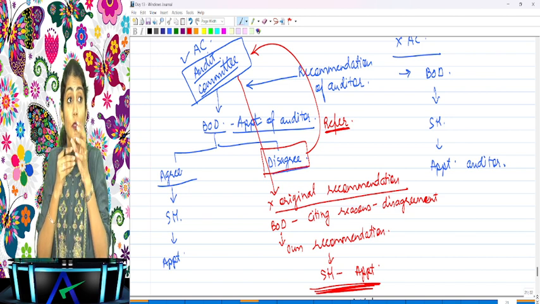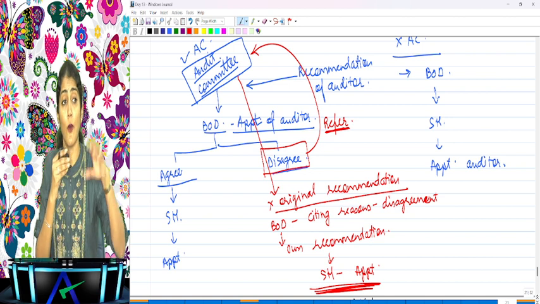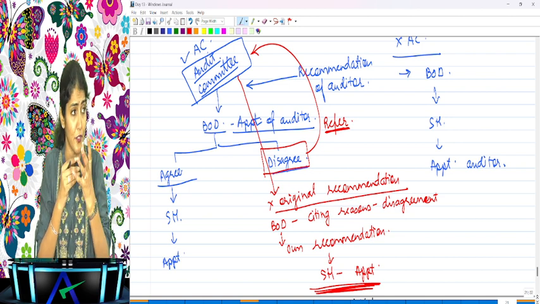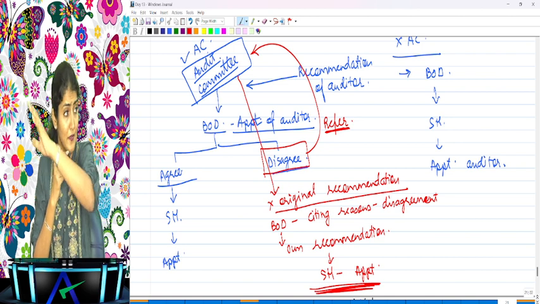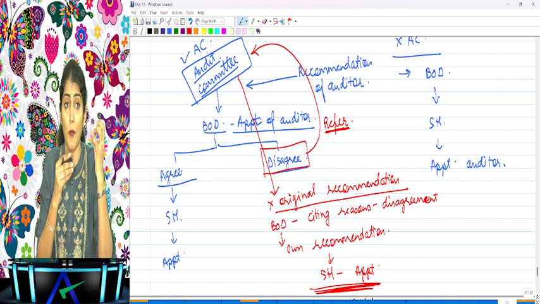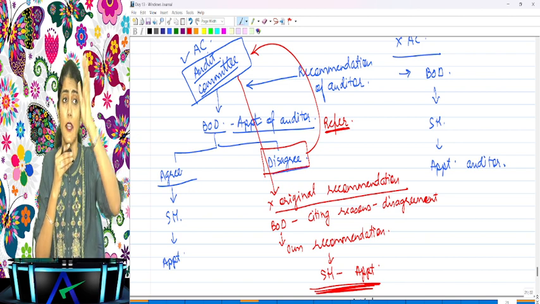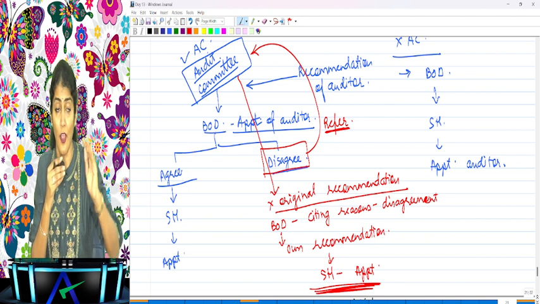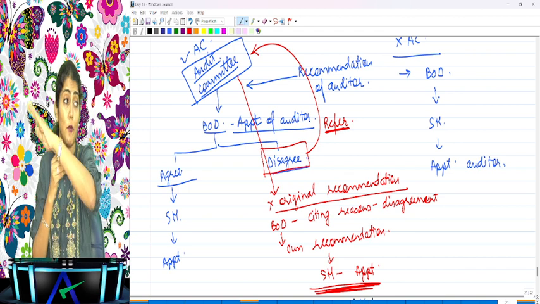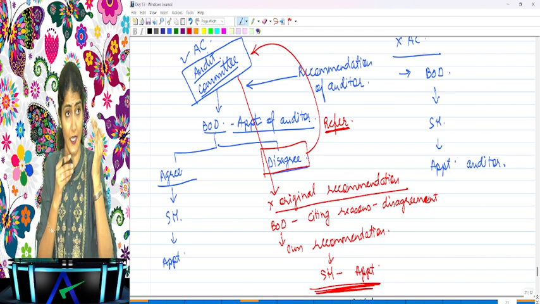Provisions relating to the audit committee. So, it is for formality's sake that the power for the appointment of the auditor has been given to the members, the shareholders, but actually who gives the recommendation for the appointment of the auditor? The audit committee or the board of directors. Okay, first power is given to the audit committee. If not the audit committee, then the board of directors. Are you understanding that, everyone?